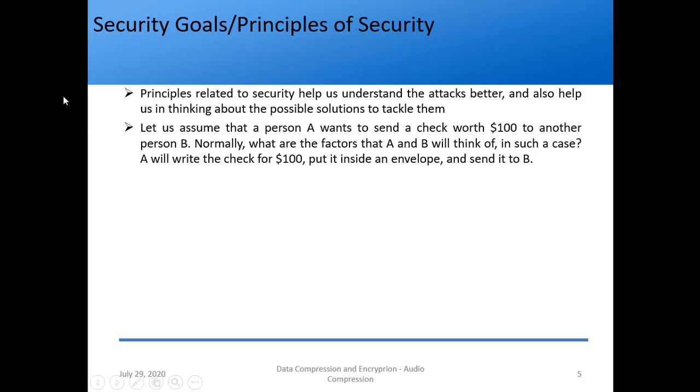So what is the first thing that person A will think? So I have put it in an envelope, so no one should see my message, right? So no one should see the message. So that is the first thing which comes into mind. Then what he might think is that even if someone sees the message, he should not be able to change it, right? So these are the first 2-3 things we can think of, right?